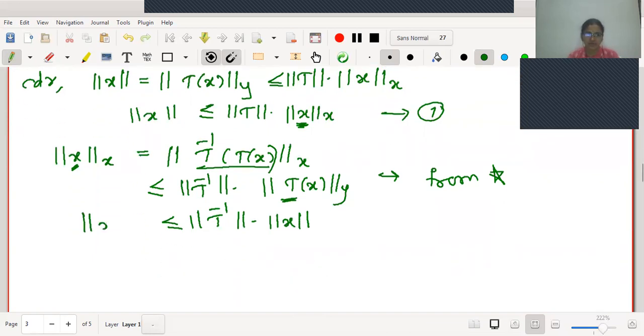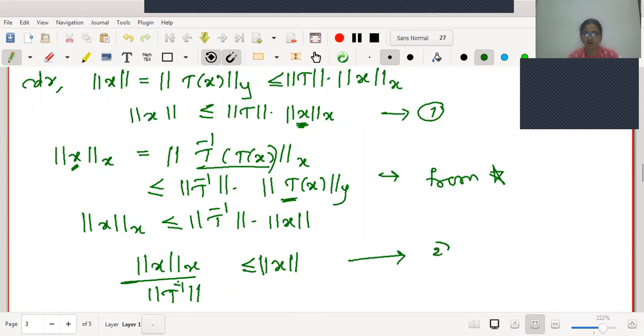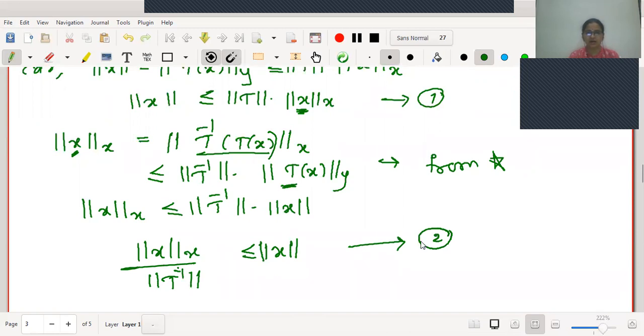Therefore, we have obtained the inequality norm X of x is less than or equal to norm T inverse into the new norm of x. Let me just rewrite the inequality as norm X of x upon norm of T inverse is less than or equal to the new norm of x. Now let me call this inequality number 2.